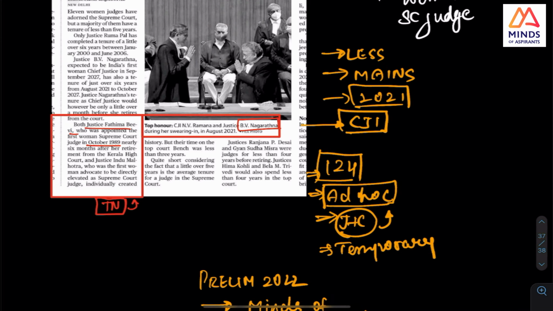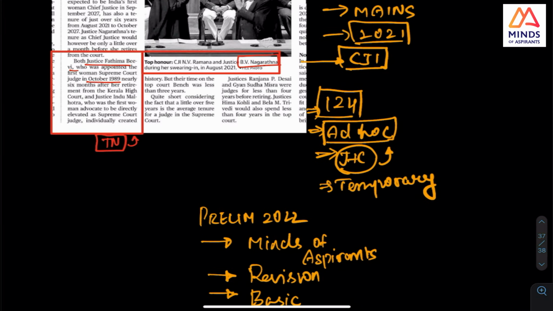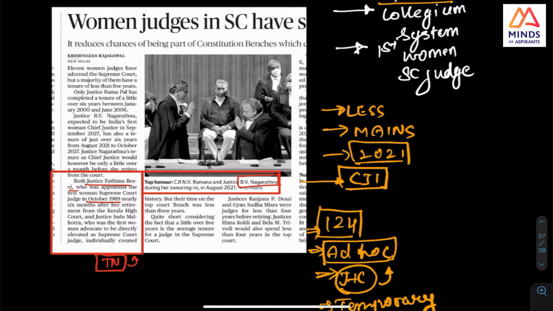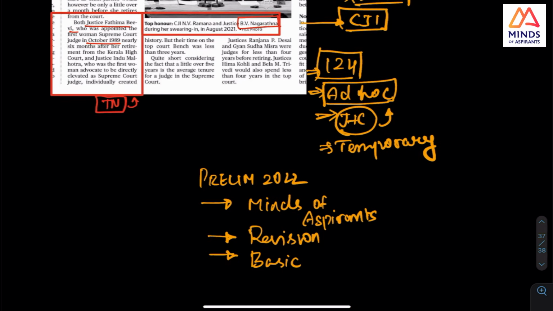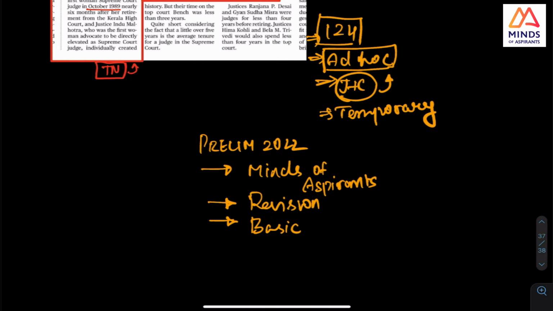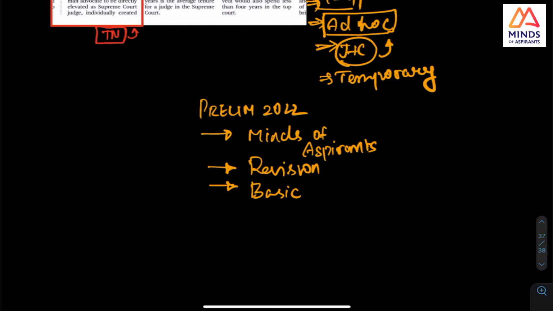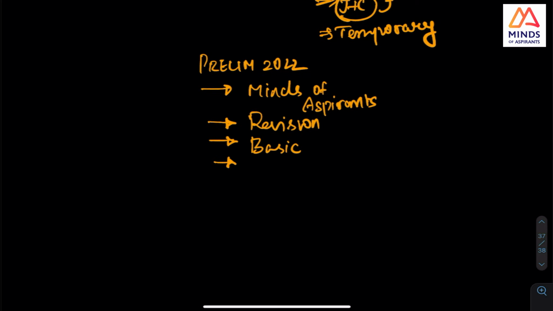In the case of judges of the Supreme Court, one question comes, and hence they asked this. One more article we have already seen, and also this one on the appointment of women judges, please see that. So even in current affairs, basics revision is most important.